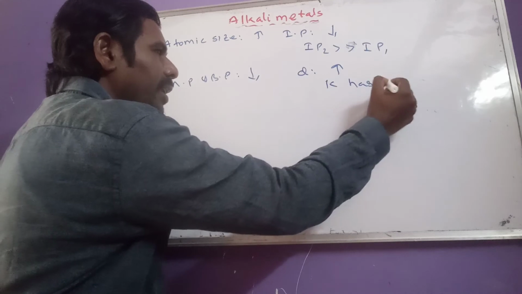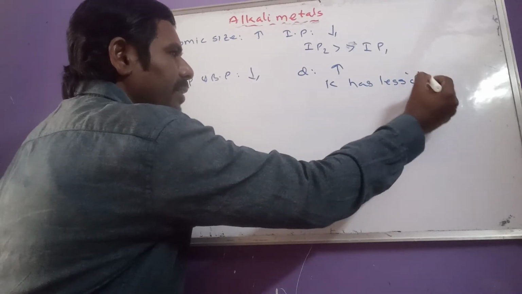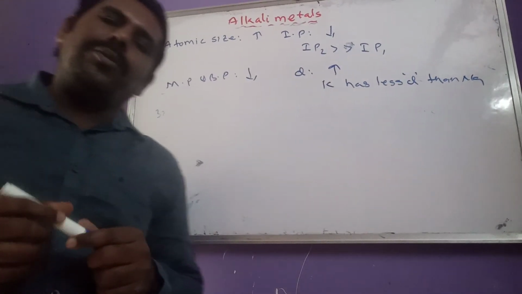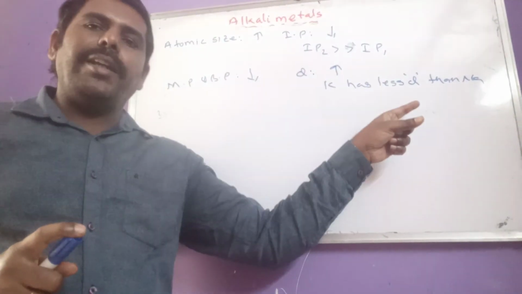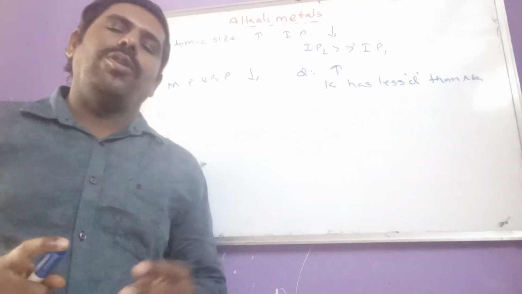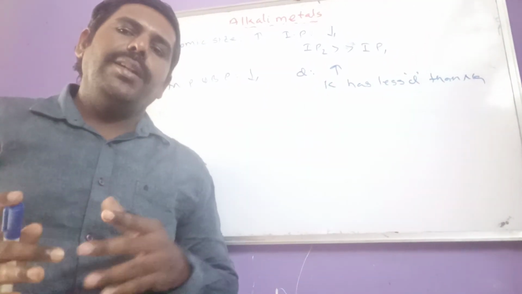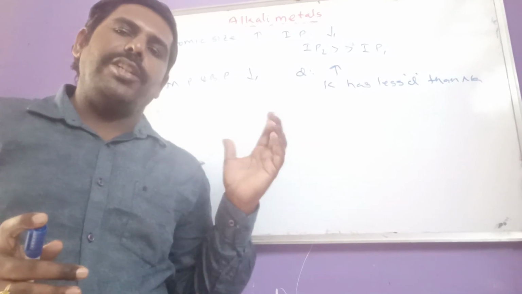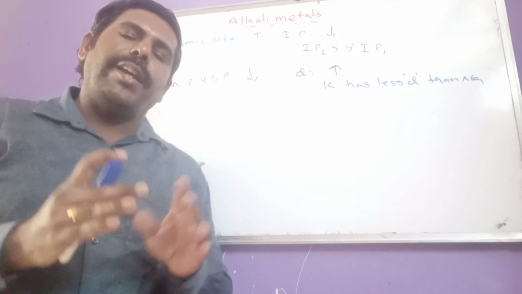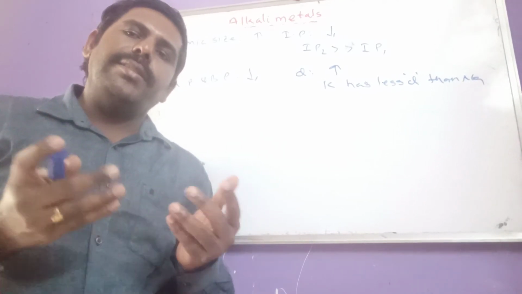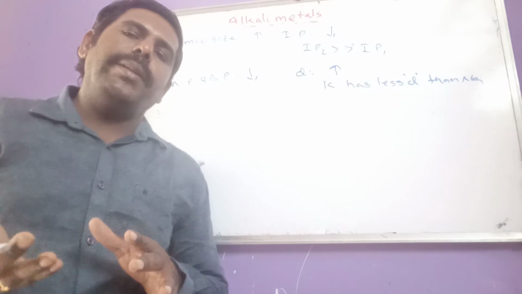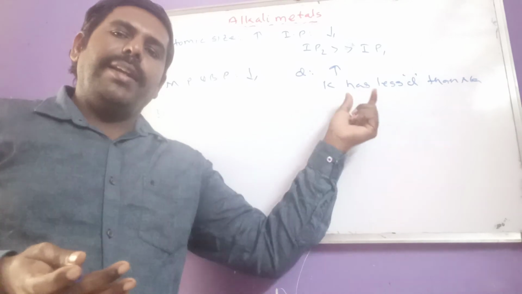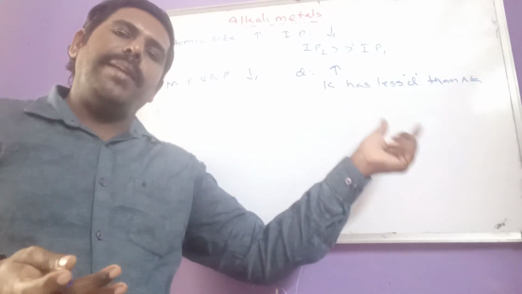Potassium has less density than sodium. Generally density increases from top to bottom, but potassium's density is less than that of sodium. Why? Because of the presence of vacant d orbitals in potassium, there is a sudden increase in volume. As volume increases, what happens? Density decreases. This is what we have to remember regarding the general properties of alkali metals.